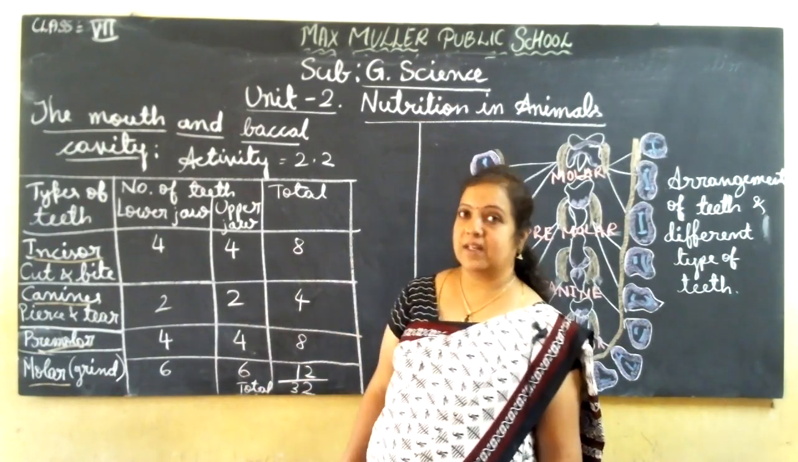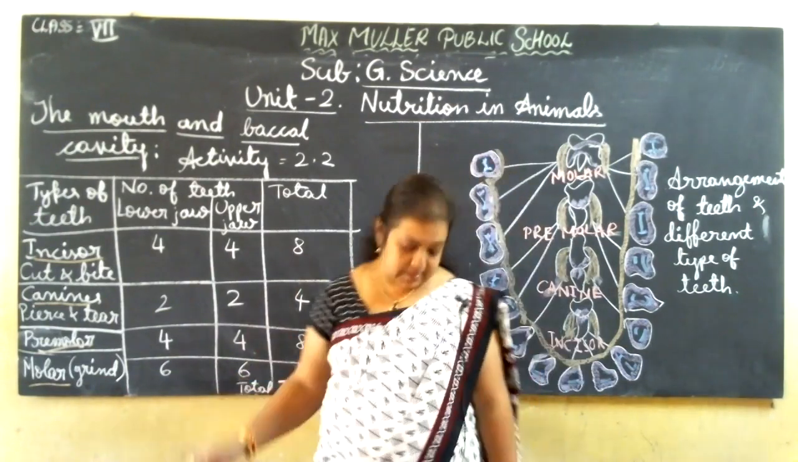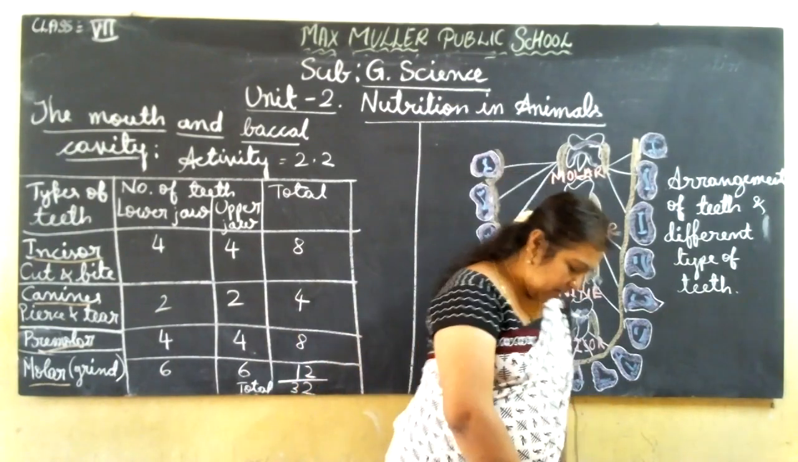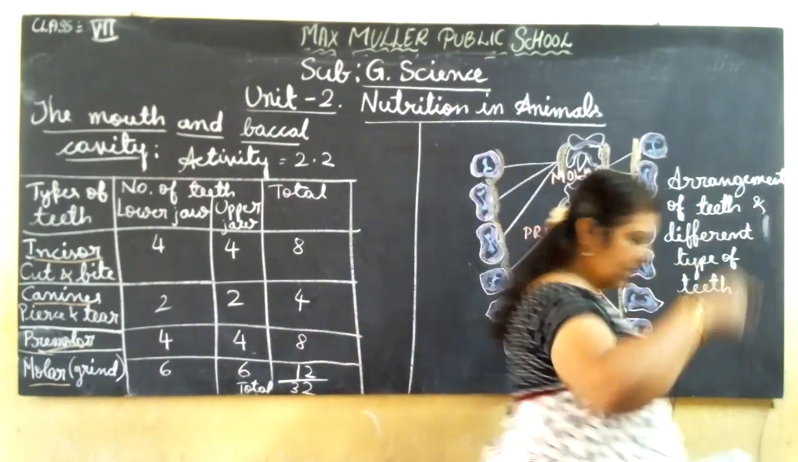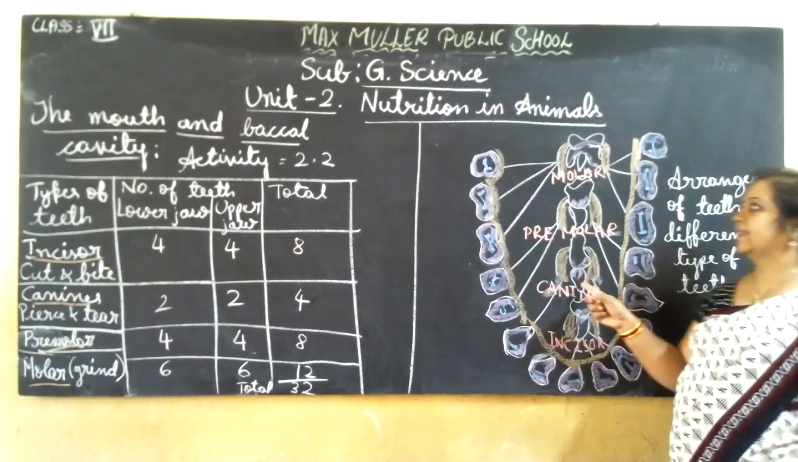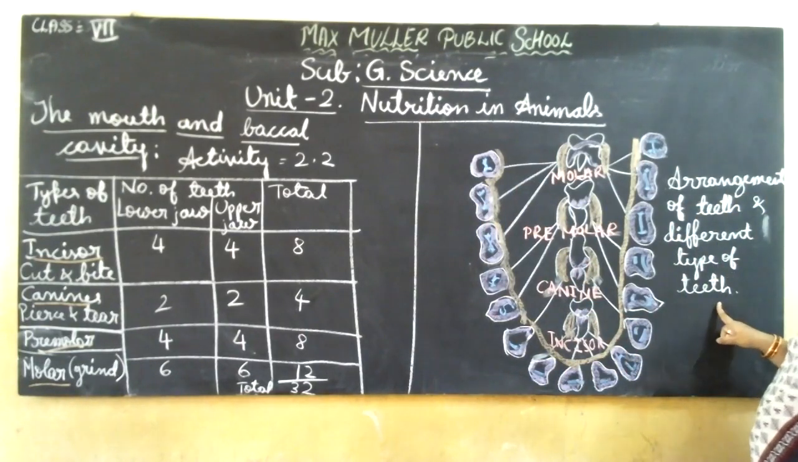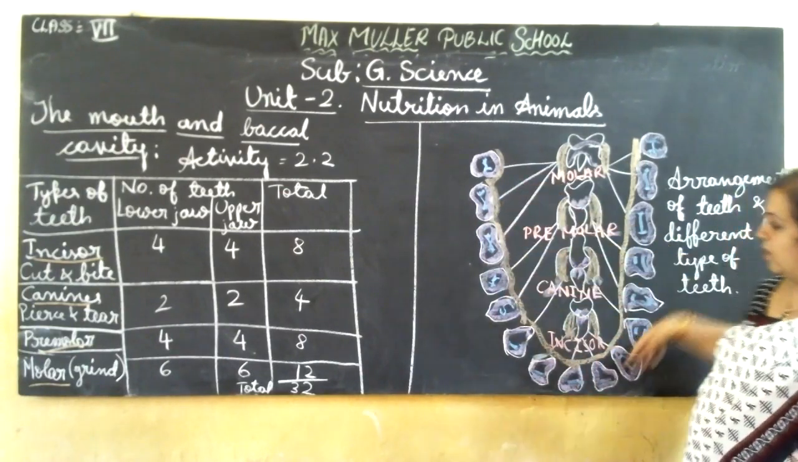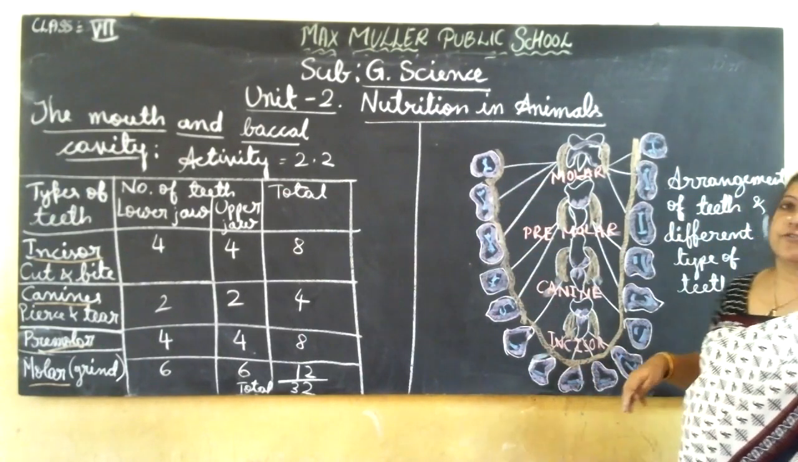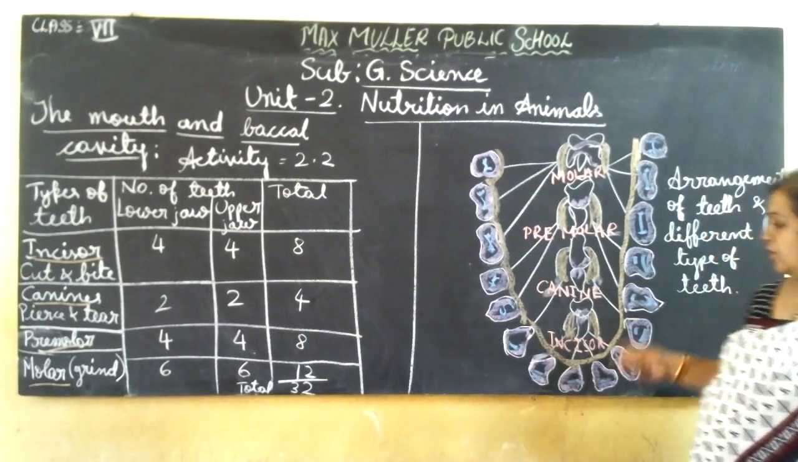Now we know how many teeth there are. Now let us study the shape, how they are present in the buccal cavity. Only the lower jaw is given. This is the arrangement of teeth and the different types of teeth. They have shown how they are arranged in order and the different types of teeth also.